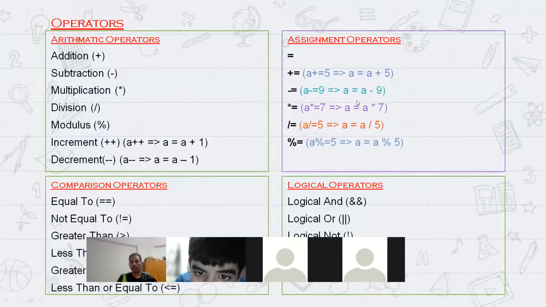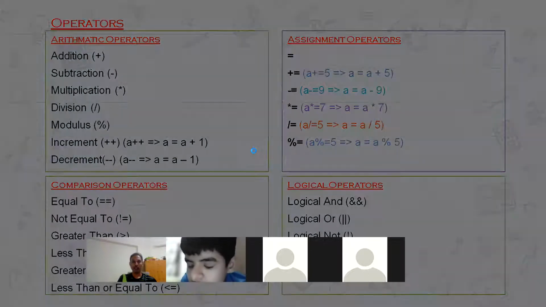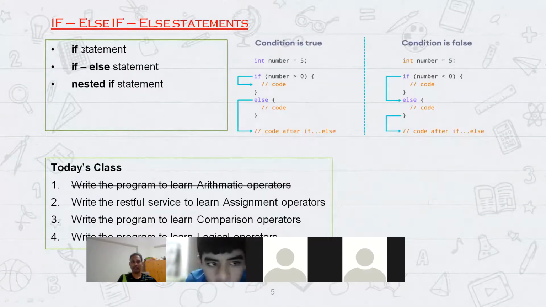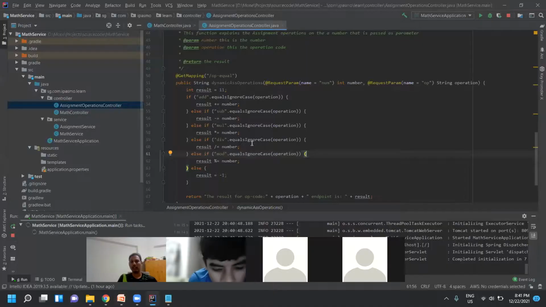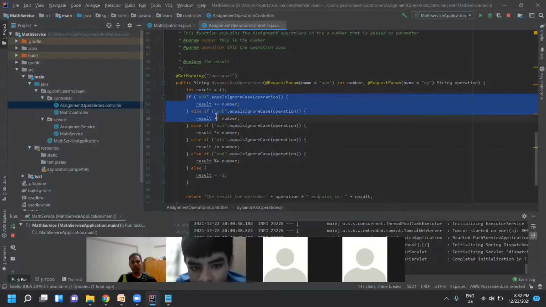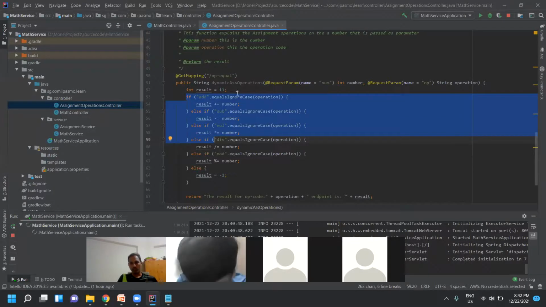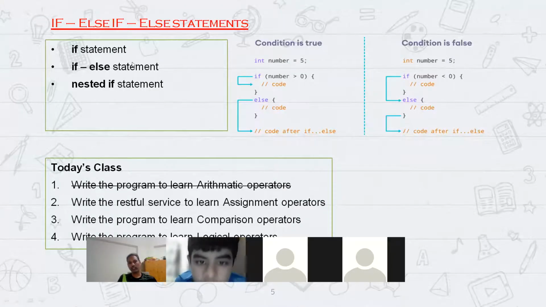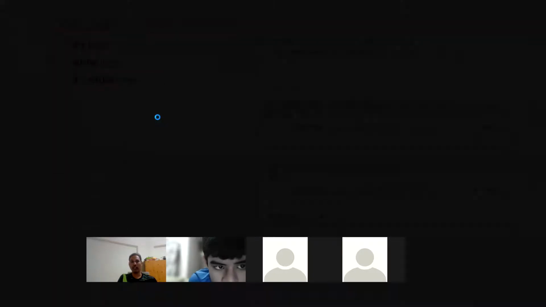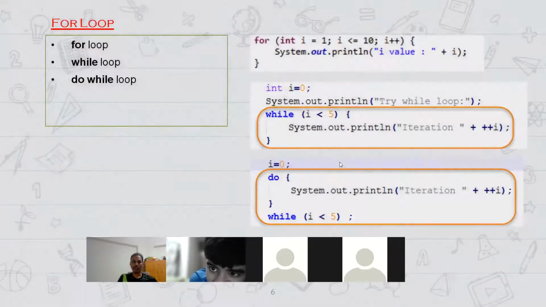So we learned about these things today, assignment operators. Tomorrow we will learn comparison operators and logical operators. And while learning these things, we are going to learn if else statements also. So you already know if else. This is how we write if else statements. While learning these basic things, we will learn the other things also, like if conditions, and then for loop and other stuff. All this part we will see tomorrow.